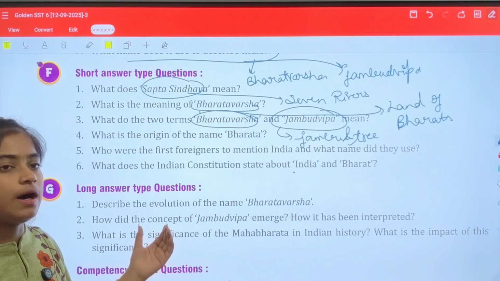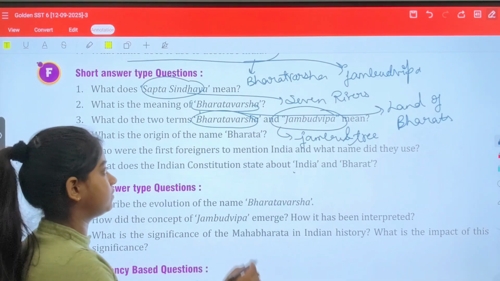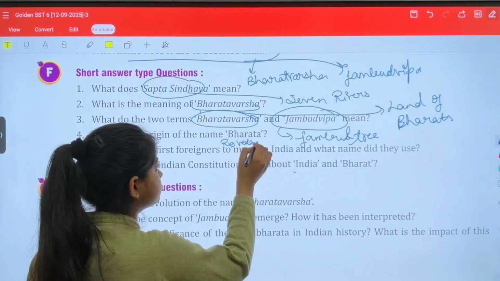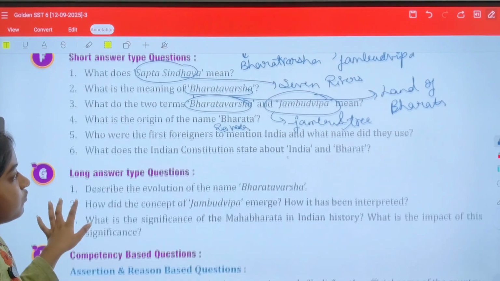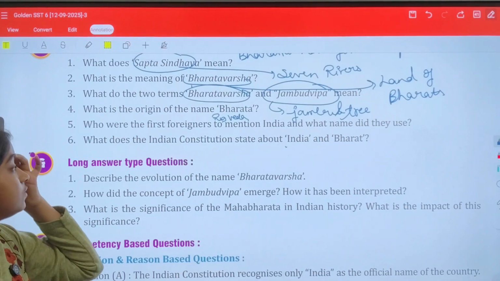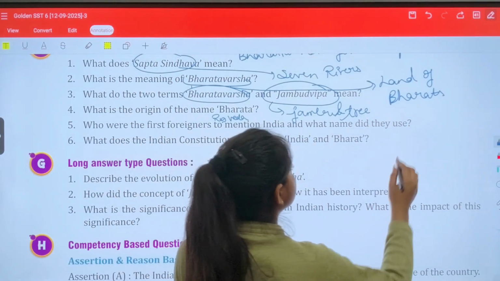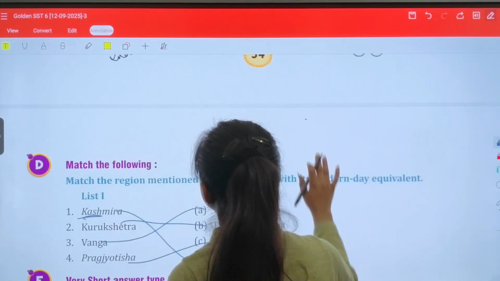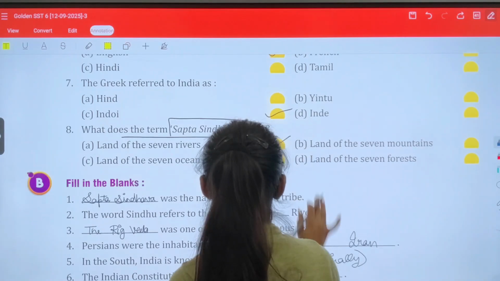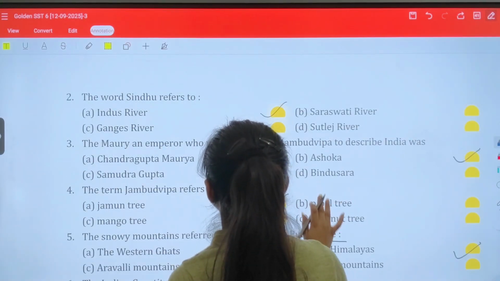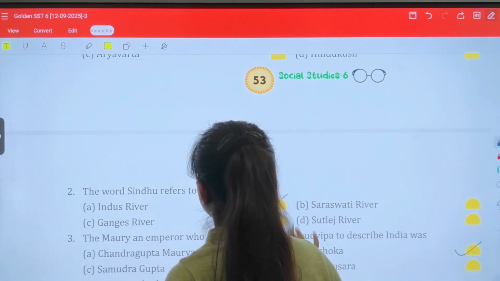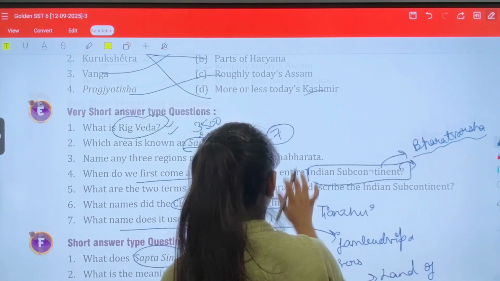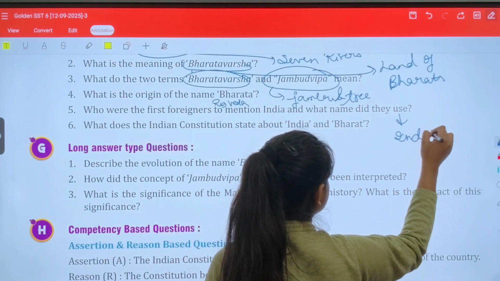What is the origin of the name Bharat? The origin of the name Bharat is the Rig Veda. Okay, who were the first foreigners to mention India and what name did they give? The first name they gave was Indoi or Indigo.